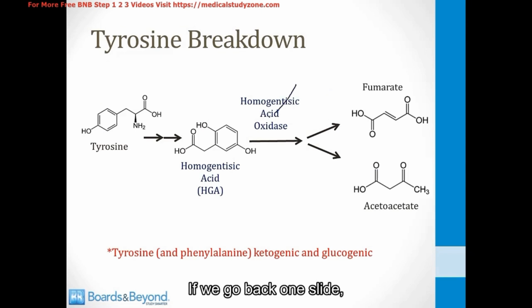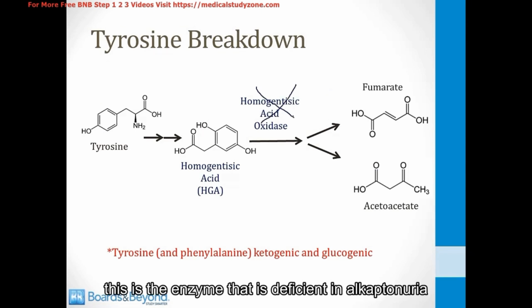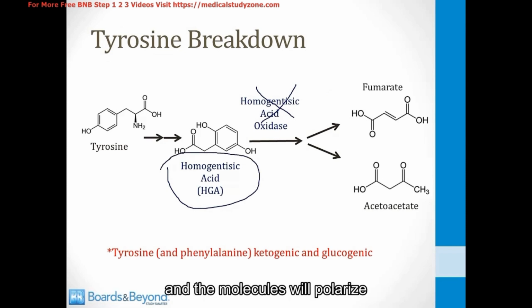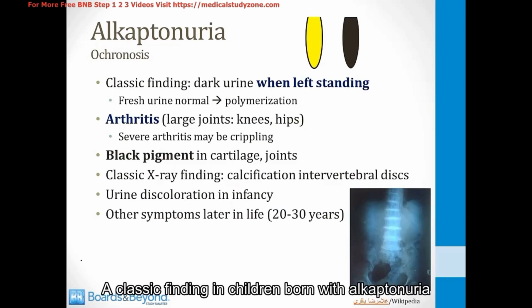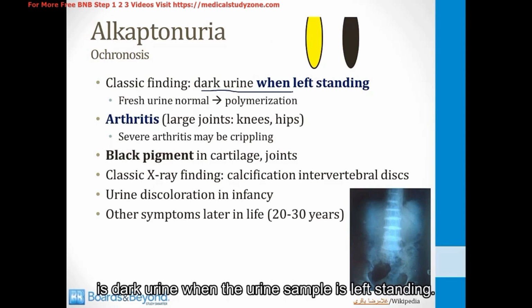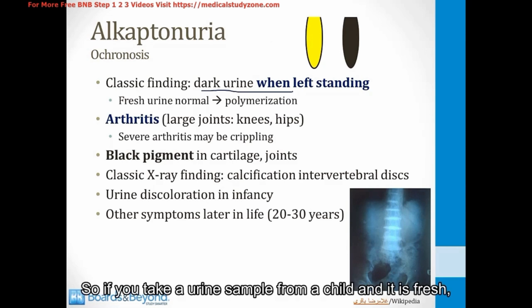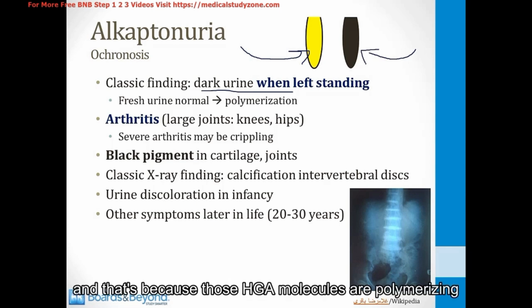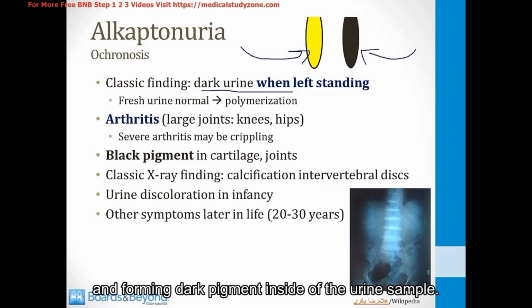If we go back one slide, this is the enzyme that is deficient in alkaptonuria, and therefore levels of HGA build up inside of the body and the molecules will polymerize, leading to the formation of dark pigment. A classic finding in children born with alkaptonuria is dark urine when the urine sample is left standing. So if you take a urine sample from a child and it is fresh, it will look yellow as you would expect, but after the sample has been left standing for a while, it will start to turn dark, and that's because those HGA molecules are polymerizing and forming dark pigment inside of the urine sample.